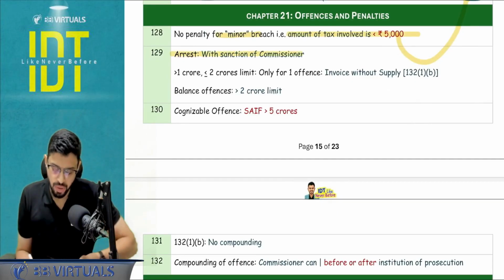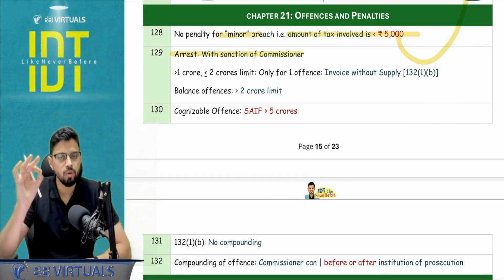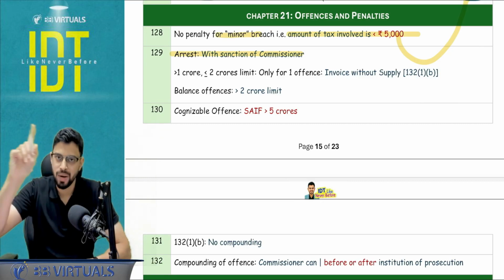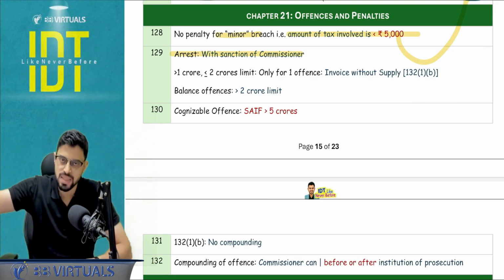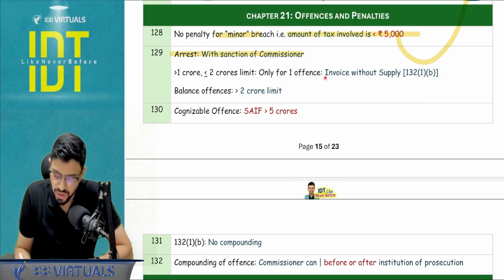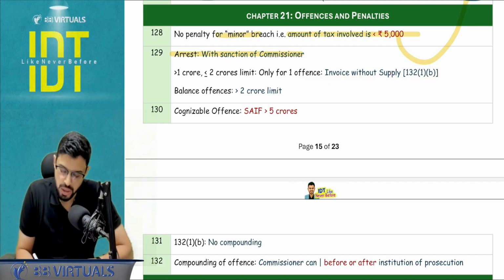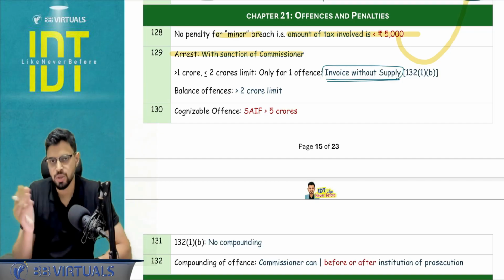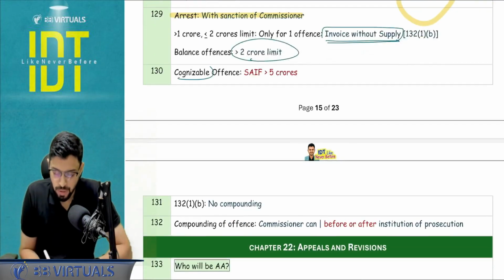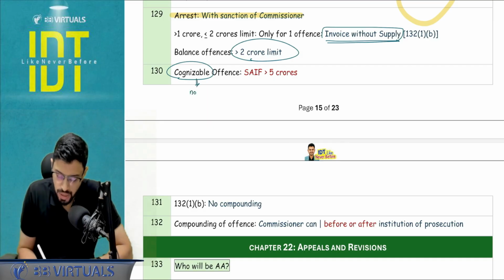Arrest with the sanction of commissioner. The minimum amount for arrest is more than 2 CR, but only for one offense it is more than 1 CR up to 2 CR. That is 132(1)B offense, which is invoice without supply. Only for one offense the lower limit is there, but otherwise it has to be more than 2 CR. Cognizable offense. What do you mean by cognizable versus non-cognizable? Cognizable means non-bailable offense.